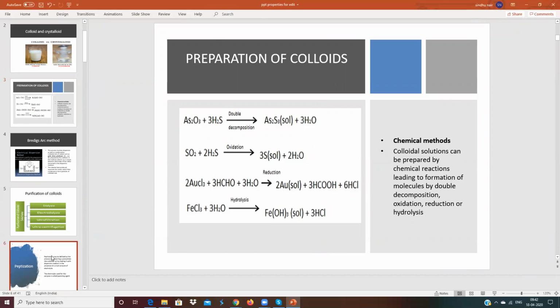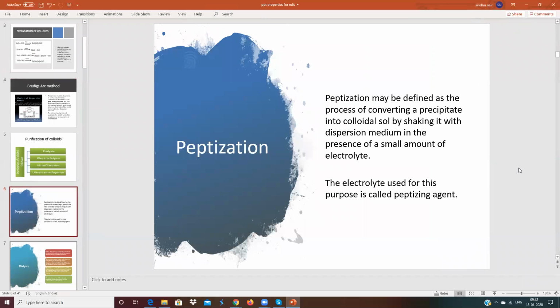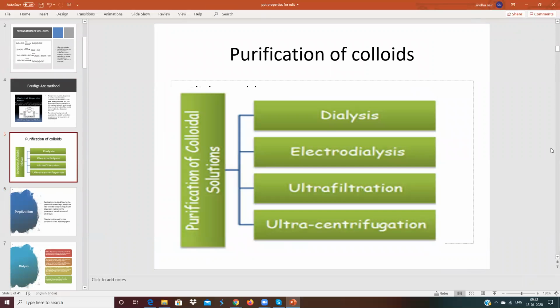So we need to purify the colloidal solution. Okay, purification of colloids. We use four methods for purification of colloids: dialysis, electrodialysis, ultrafiltration, and ultracentrifugation. One by one, we will discuss it.